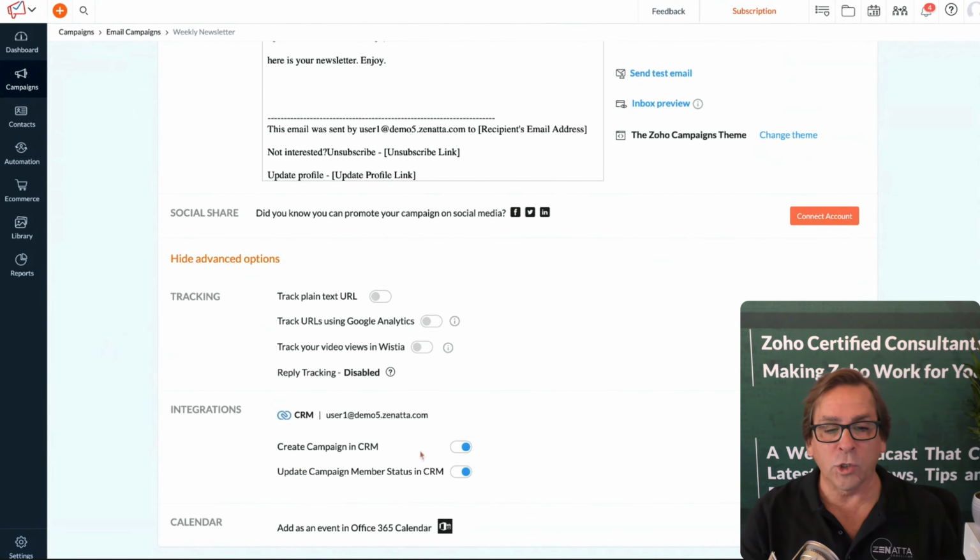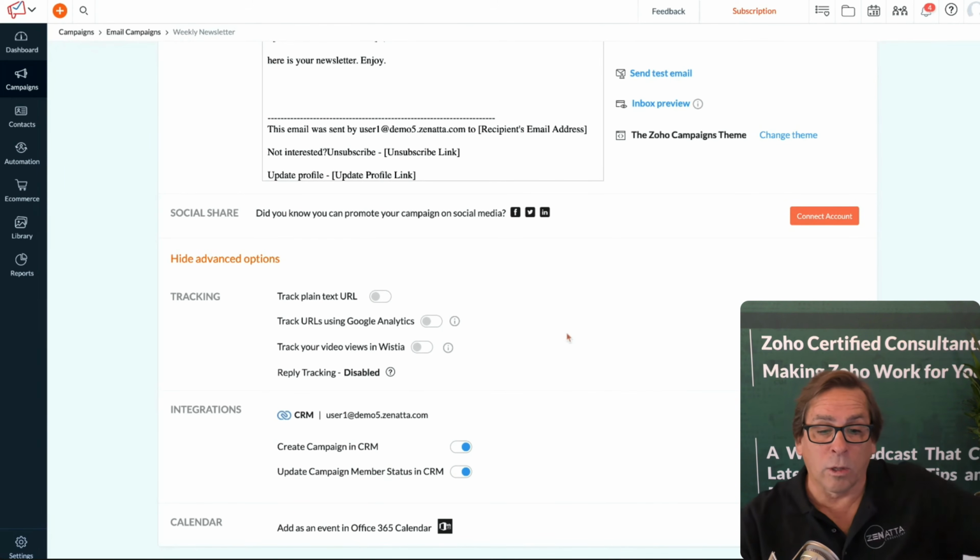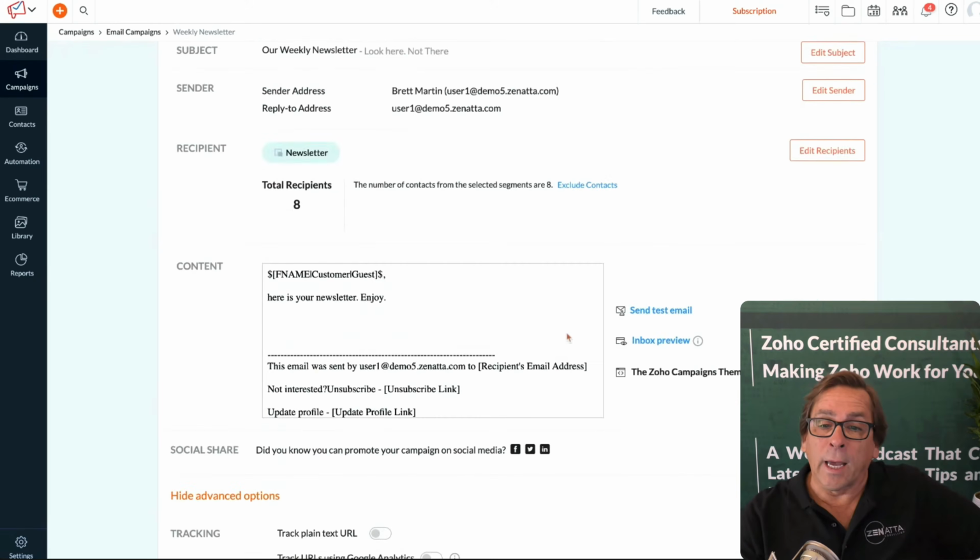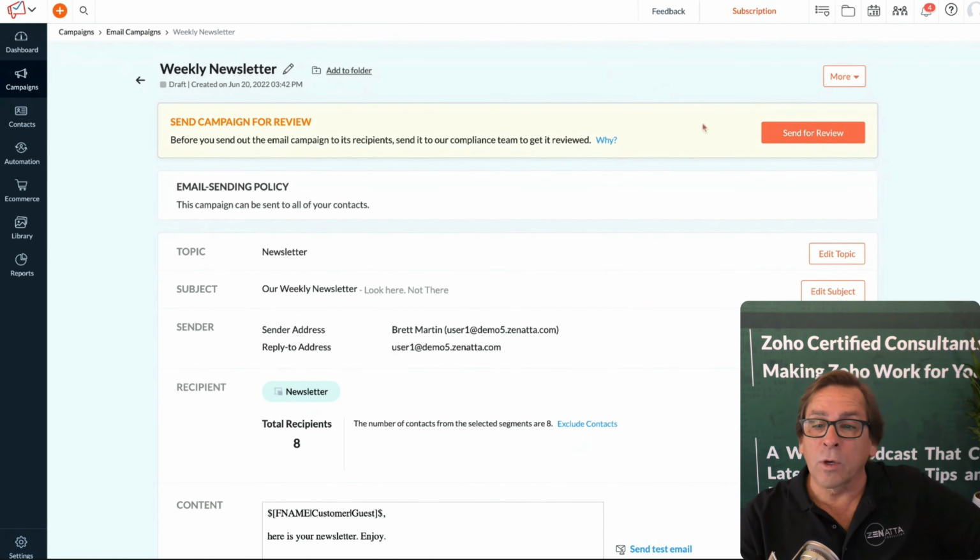You will want to make sure that the campaign is also created in CRM if you're using Zoho CRM. When you're in the CRM, you can look at it. You also definitely want to have this update member status in CRM. So when they unsubscribe, it's automatically going to update them in the CRM. So make sure that these are checked as well. Super, super important. And then, as I said, you're going to have to go ahead and send this for review.